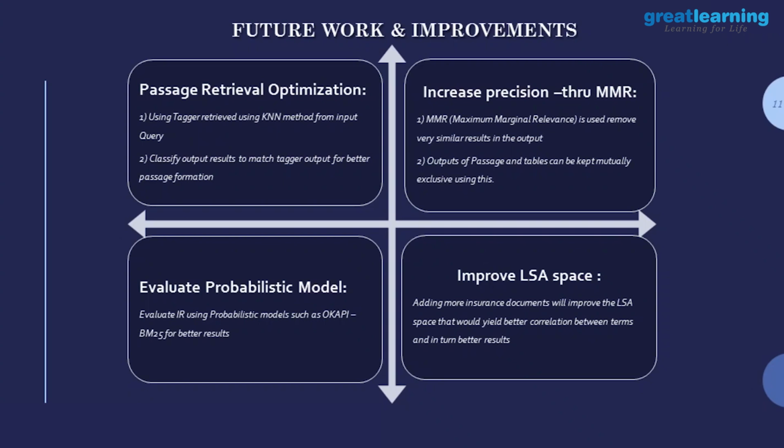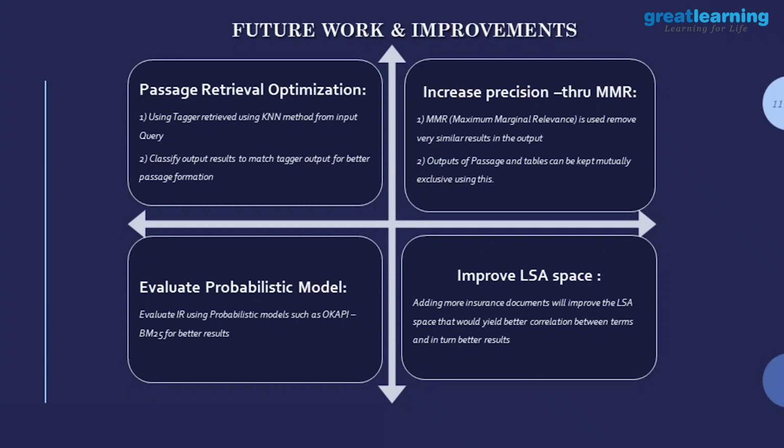The second aspect of what we are looking at doing is, when we are putting a question, like what is your policy term, we know from the question that we are looking at some kind of a period, some kind of a date. So depending on the outputs that are getting displayed, you could try and do a classification to see what kind of output it is. Is it a period output? Is it some kind of an entity? Is it some kind of a date? If you can do that matching, then again we'll be able to display more relevant results.